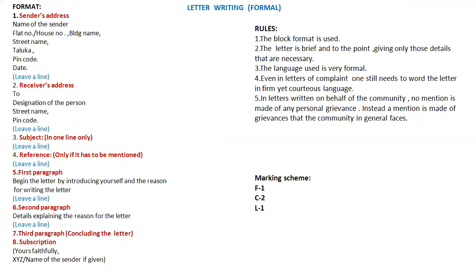The next thing that is mentioned is the subject of the letter, which gives the recipient of the letter a quick idea of the contents of the letter. If you are writing a letter in reference to an ad or a previous letter, only then the reference is mentioned.